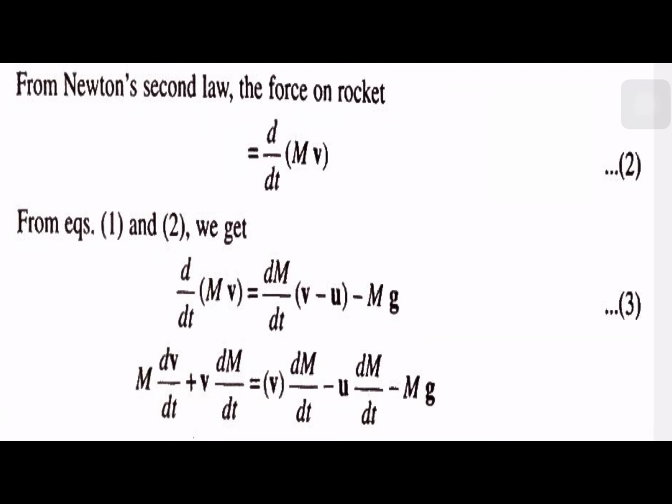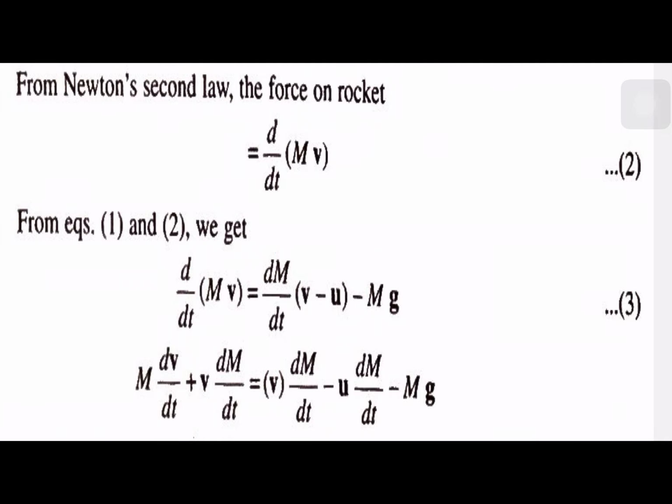My dear friends, in a variable mass system, I told you that you should not normally differentiate it like that, so don't write dm by dt into v plus m into dv by dt. Please don't do it like that. So d by dt of mv equal to dm by dt into (v minus u) minus mg. This is actually just for the sake of your understanding only, but we should not write like this.